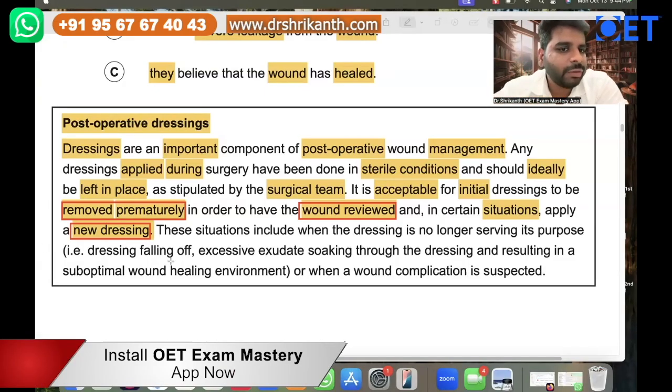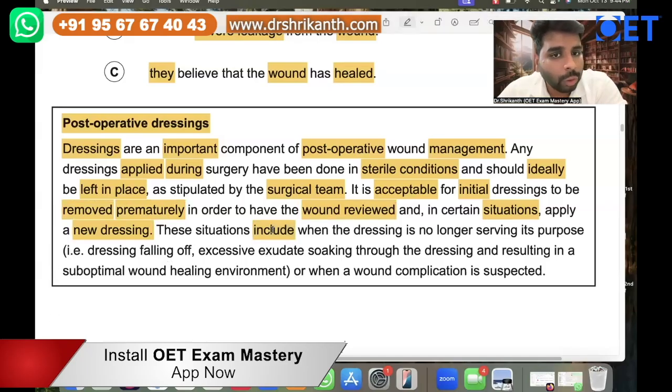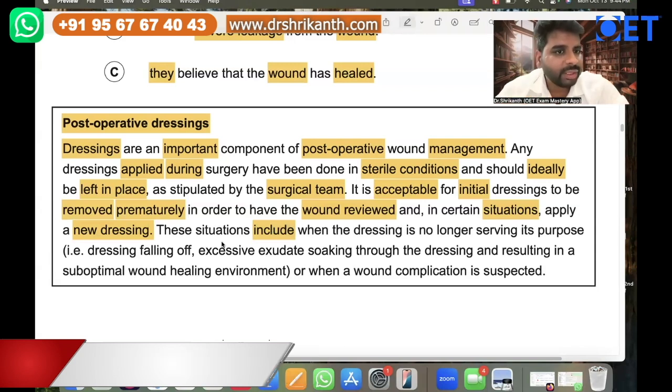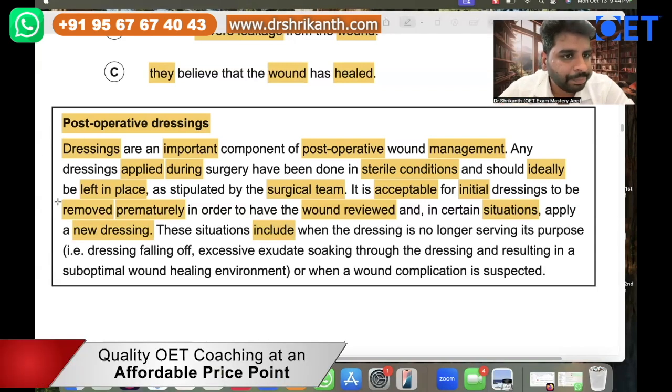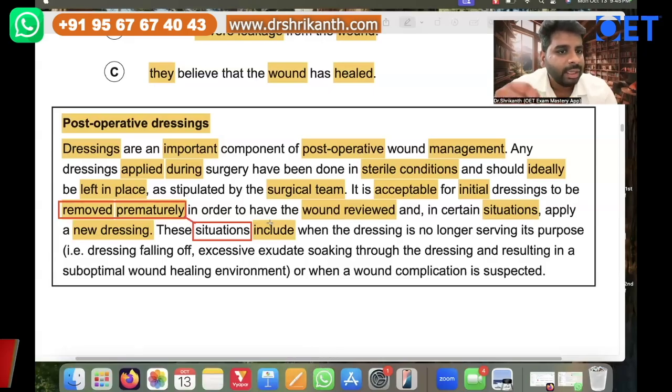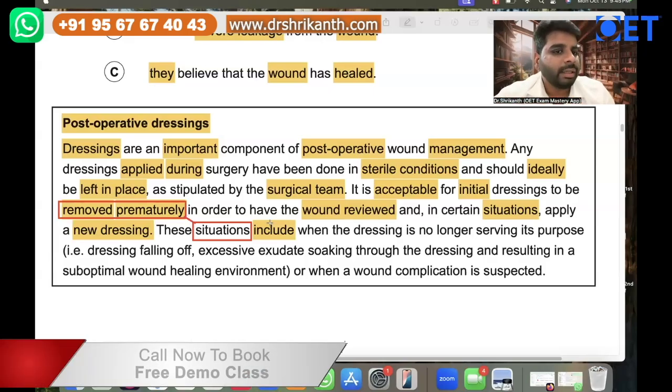So it is a continuation of this information. Here they're saying these situations include, so a situation, that is the question stem. In which situation can these things be removed? So don't forget, this is the question stem. This is what we have been waiting for: in which situation can we remove the dressings prematurely?